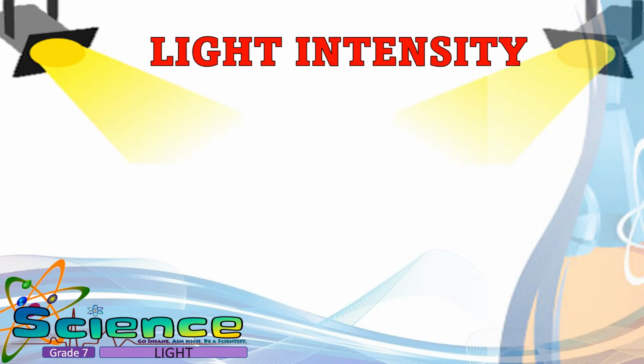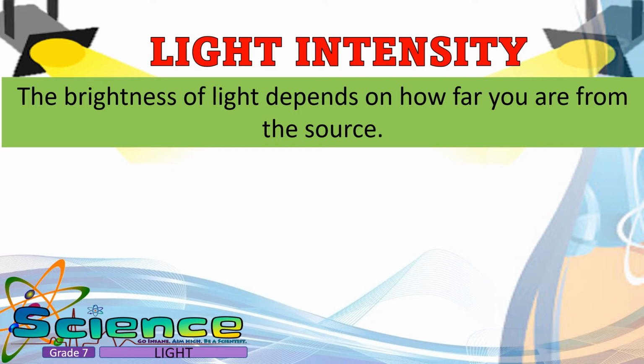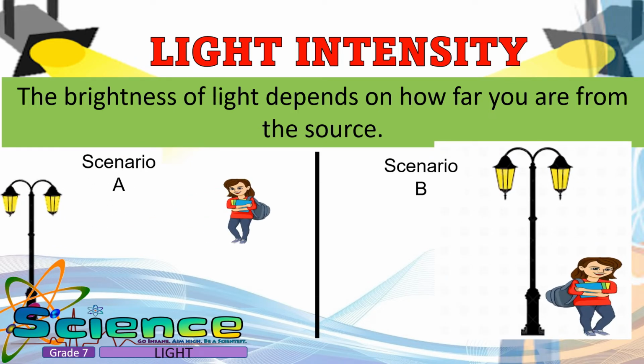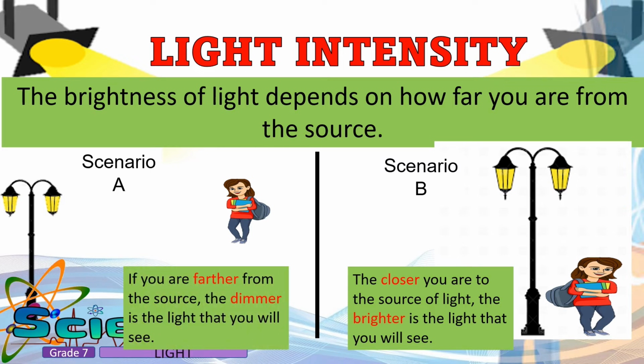The brightness of light depends on how far you are from the source. Observe the following scenario. In which scenario will you see a brighter light? Yes, it is in scenario B. The closer you are to the source of light, the brighter is the light that you will see. On the other hand, if you are farther from the source, the dimmer is the light that you will see.